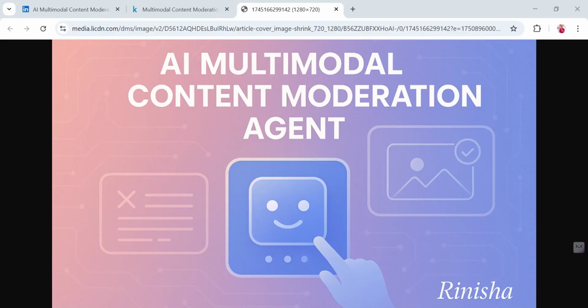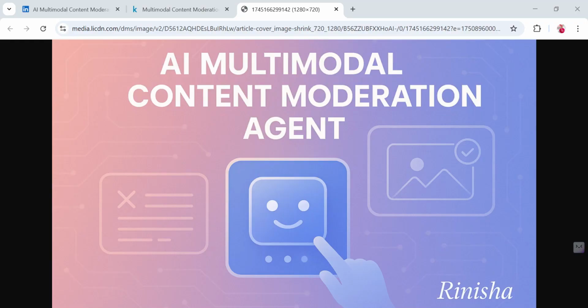In this video, we can see in detail my submission for the Google's Gen AI Capstone Project 2025 Q1. This 5-day course greatly helped me to deep dive into the concepts being used and provided me an amazing hands-on practice. For this project, I have designed and simulated an AI multimodal content moderation agent.